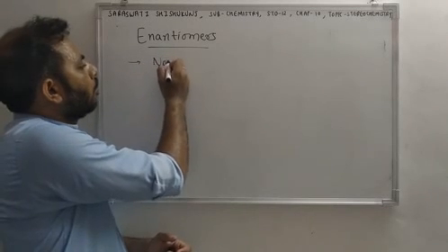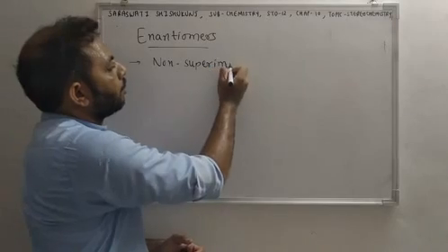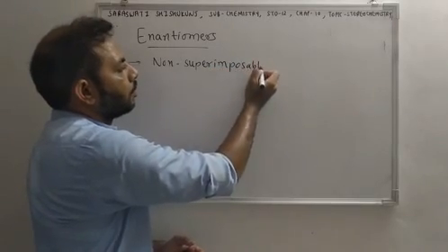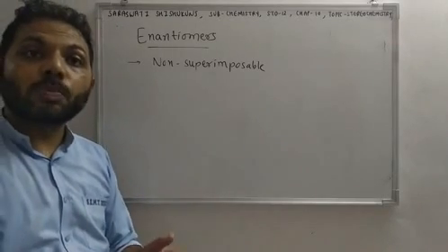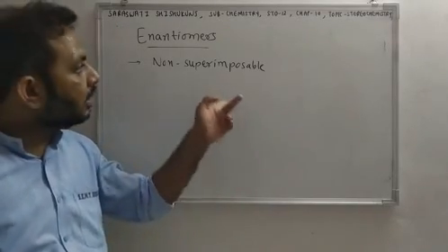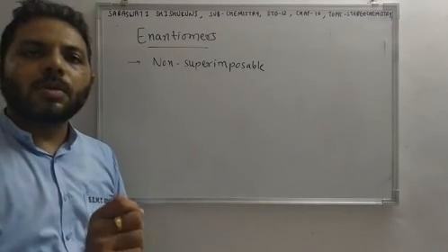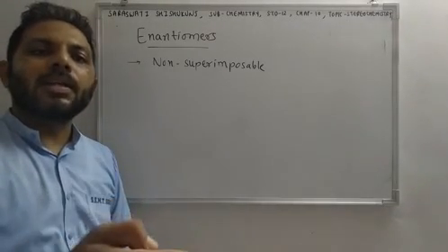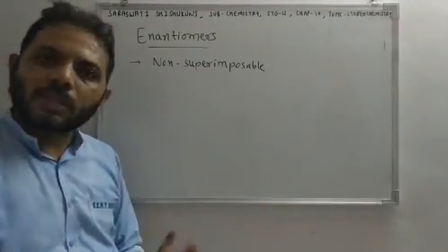So the original compound and its mirror image is non-superimposable, then these are known as enantiomers.